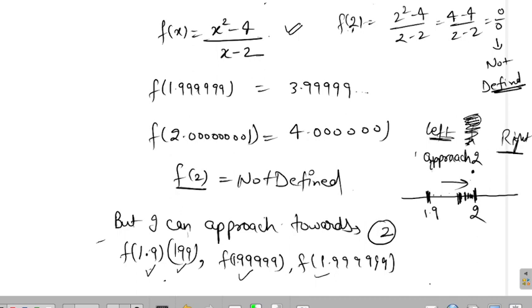Yes sir. So is 1.9 on the left side or right side? Left sir. Is 1.99 on the left side or right side of 2? 1.99 beta, 1.99 will be here, very close to 2 but on the left side. Where will 1.999 be? It will be somewhere here. Is 1.999 on the left side or right side? With respect to 2, is this 1.99 on the left side or right side?